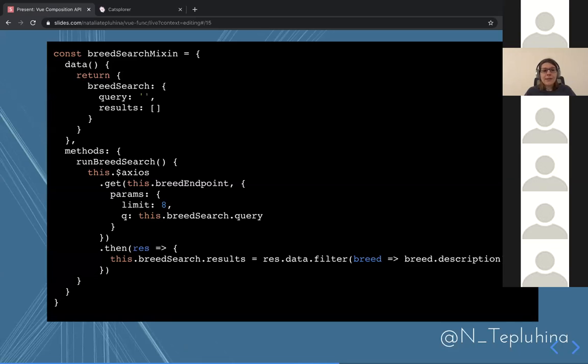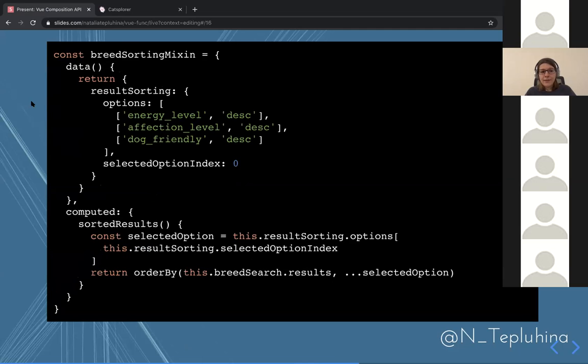In this case, it would be an object for search that contains data for search and methods. And then we have a sorting mixin that contains data and computed that belong to sorting.